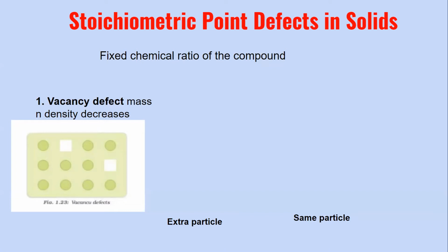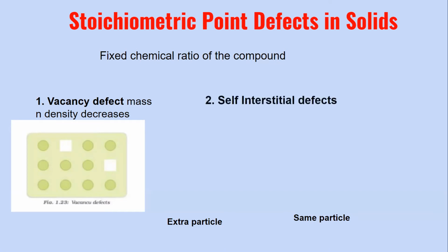So this vacancy defect can also be developed when the substance is heated. And this gives rise to a decrease in the mass of the crystalline solid. And when there is a decrease in the mass, then obviously the volume remains the same. Therefore, the density is also going to decrease.